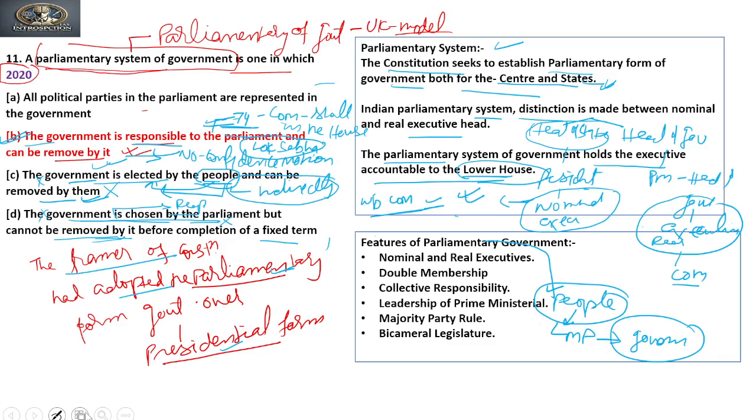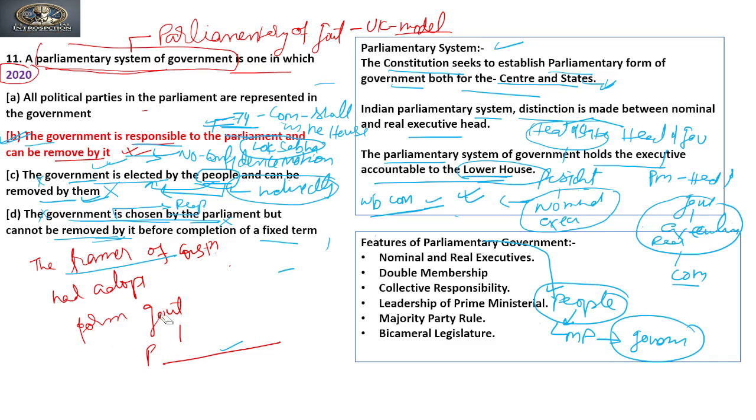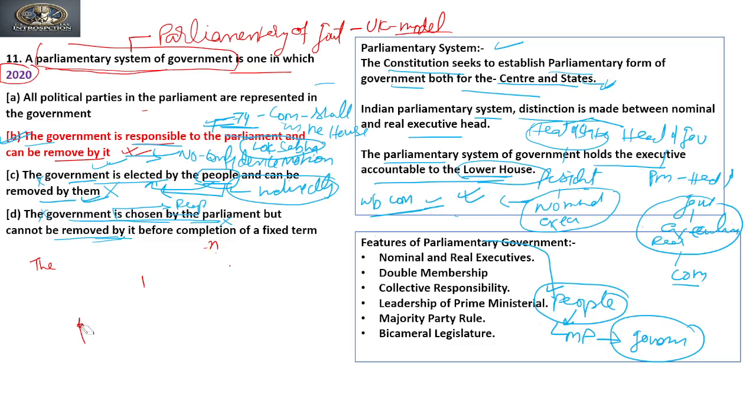Now many of you may have a doubt: why not to the parliament, but specifically to the Lok Sabha? As we can see, the parliament in India has a bicameral feature, bicameral legislature, right? It means having two houses. Parliament in India has two houses: one is the Lok Sabha, also known as the lower house, and one is the Rajya Sabha, also known as the upper house.